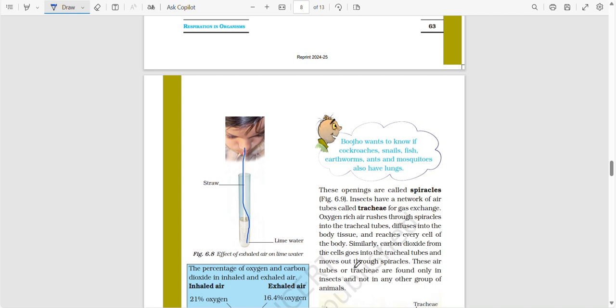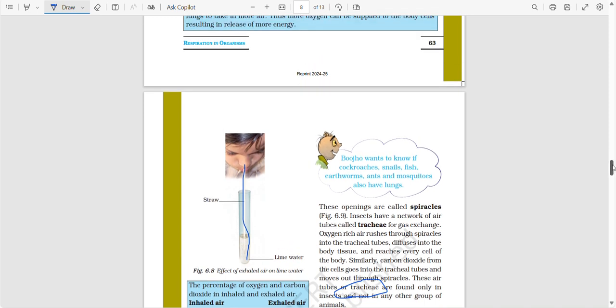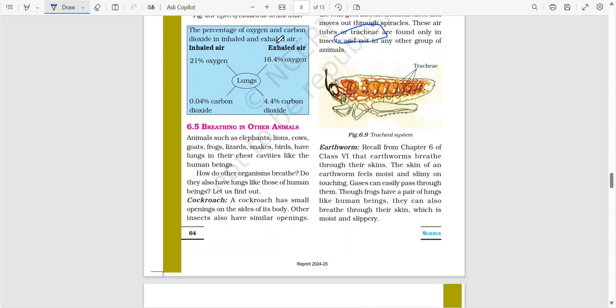These air tubes, the tracheae, are found only in insects and not in any other group of animals, as you can see with birds and others. So the tracheal system is shown here.